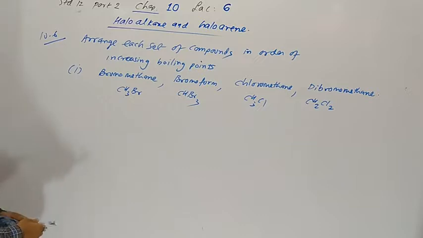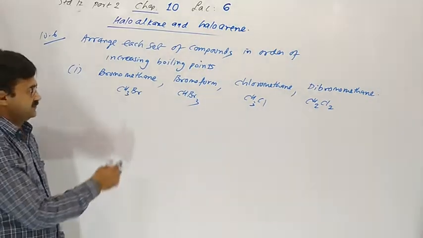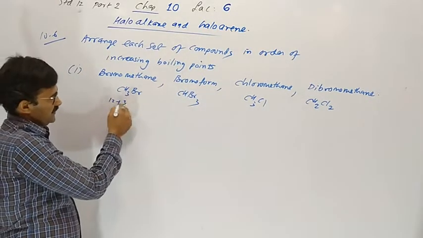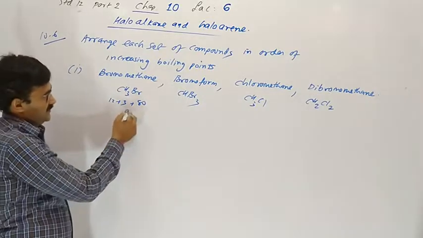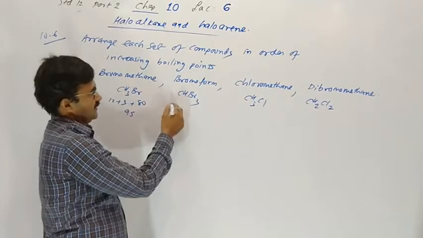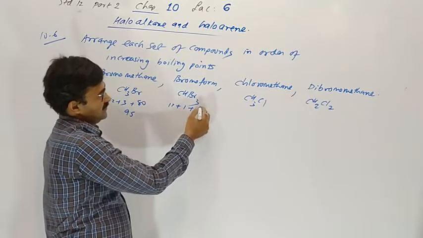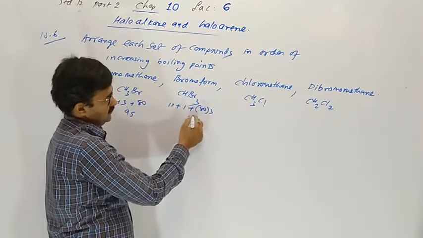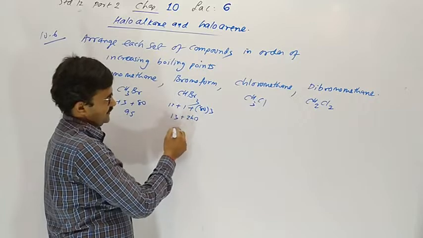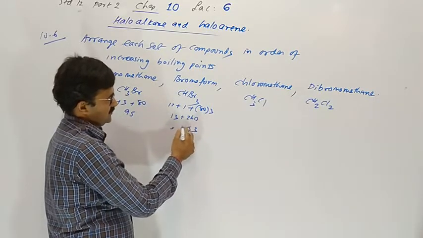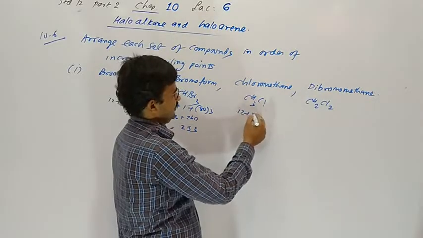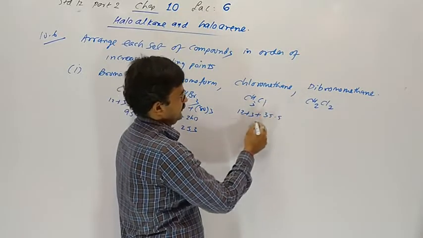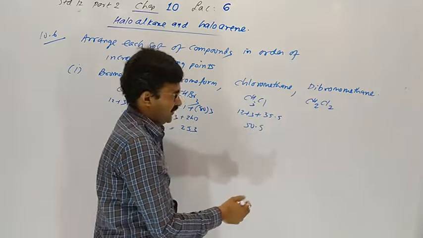First of all, I am giving you a trick. You have to count the molecular mass. Carbon 12, 3 hydrogen 3, bromine 80, so here it is 95. Carbon 12, hydrogen 3, bromine 240, so 253 is the molecular mass here. Here 12 plus 3 plus 35.5, so 50.5.